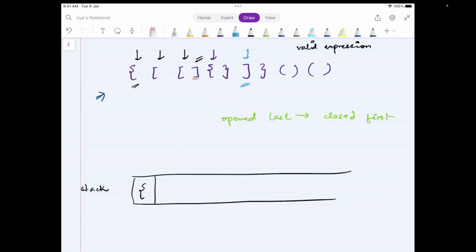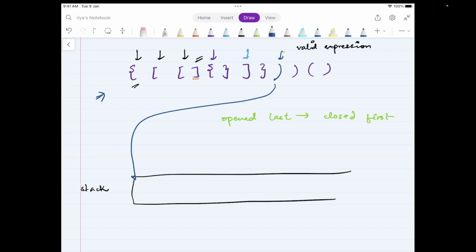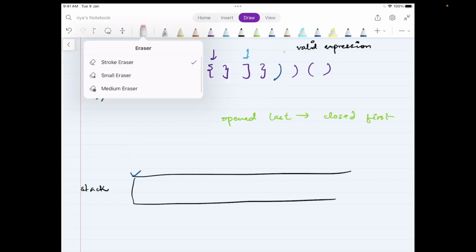Okay. So same as previous question, but what we're doing over here is we're not actually adding, we're removing. If this is the same, this is also the same. So just remove it. Now, if instead of this, let's say we would have had this. You would have come over here at the stack. You would have checked the stack. It was empty. In that case also, you need to return false. There should be a corresponding closing bracket, opening bracket.